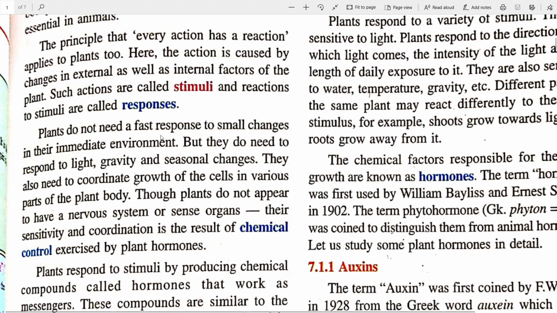Plants naturally do not need a very fast response to small changes in the immediate environment like animals do. The plants are different in that case. But they do need to respond to light, gravity, and seasonal changes. So the changes you see are very gradual changes. They are not very sudden movements. They also need to coordinate growth of the cells in various parts of the plant body. Though plants do not appear to have a nervous system or sense organs, their sensitivity and coordination is a result of chemical control exercised by plant hormones.